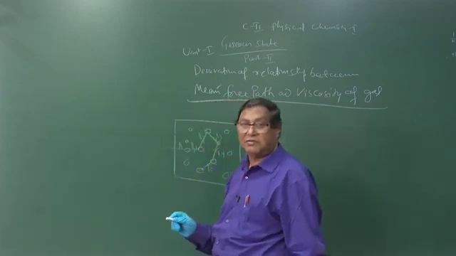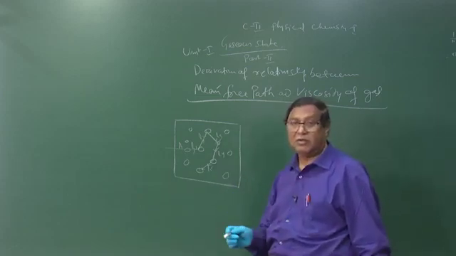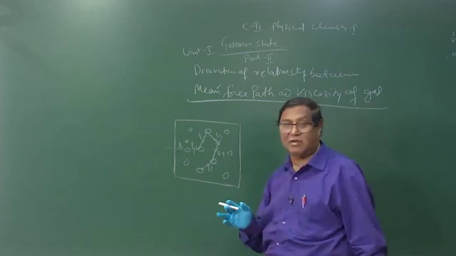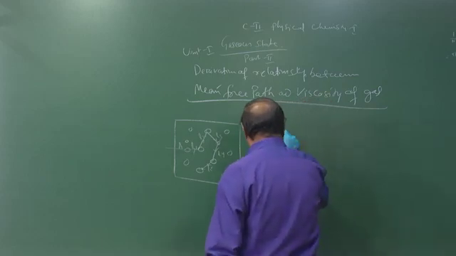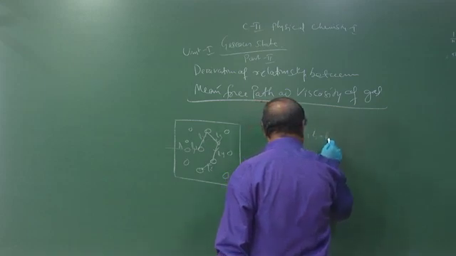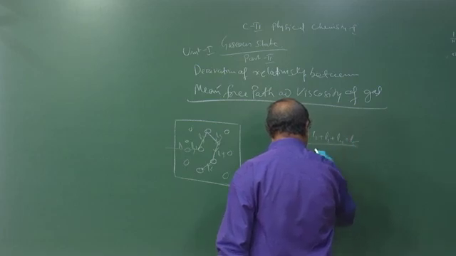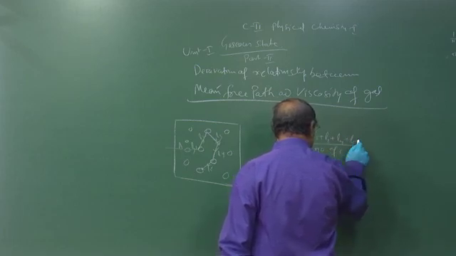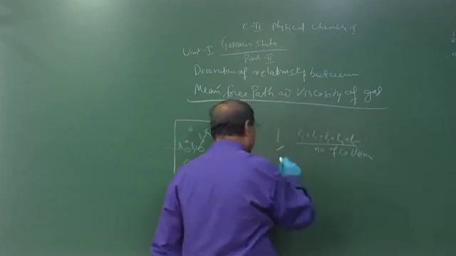So mean free path means the mean of these free paths, the mean of the distance travelled between two successive collisions. So the mean free path is expressed as L1 plus L2 plus L3 plus L4 plus L5 divided by the number of collisions. This is your mean free path.